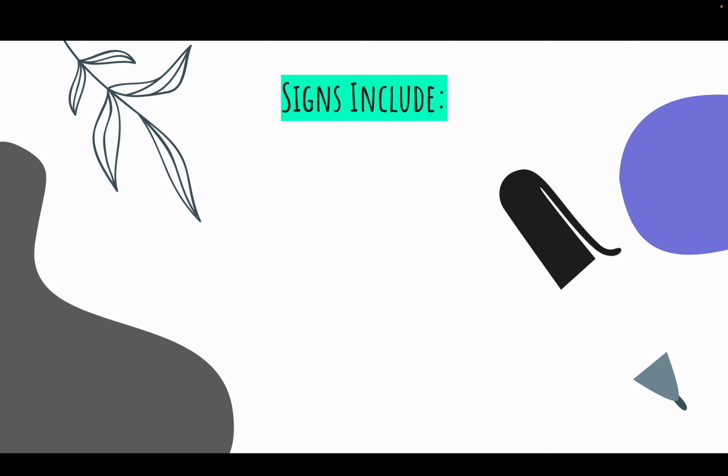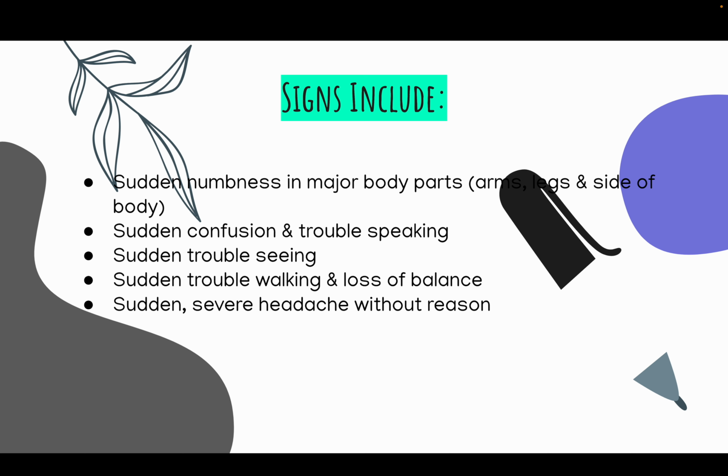Stroke. So, one fact about strokes. What are the signs of a stroke? Signs include sudden numbness in major body parts such as your arms, legs, or one side of your body, sudden confusion and trouble speaking, sudden trouble seeing, sudden trouble walking and loss of balance, and sudden severe headache without reason.